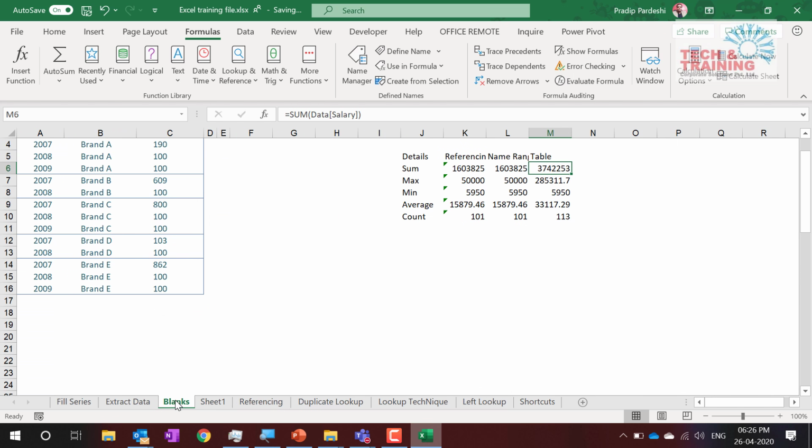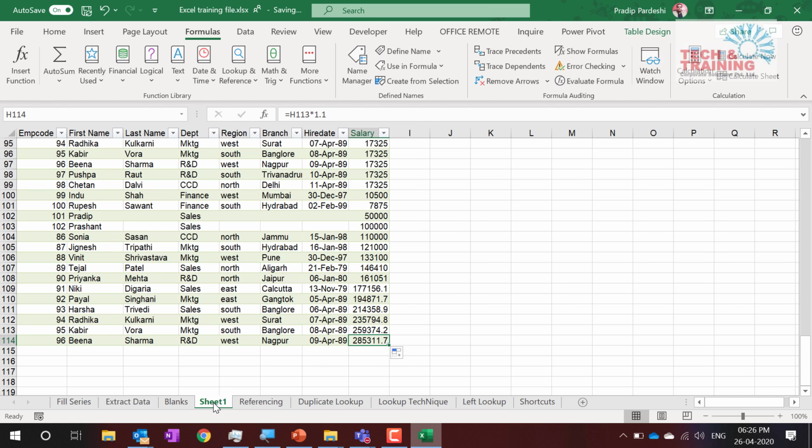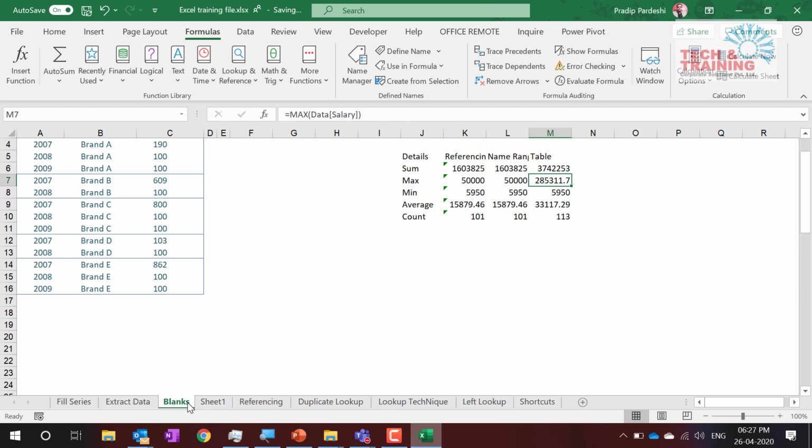Now when I go back to blank, see, these values are getting updated. The highest value is 2,85,311. Yeah. So remember friends, your job here is to copy paste, and here it is to update. If you write the formula like this, it is copy paste. If you write the formula like this, it updates. Your choice, but I would like you to make this a choice.